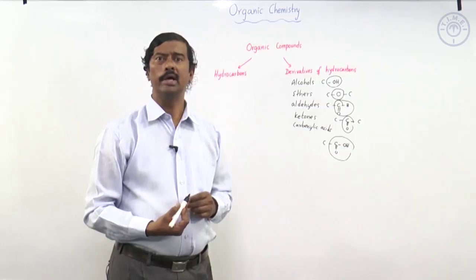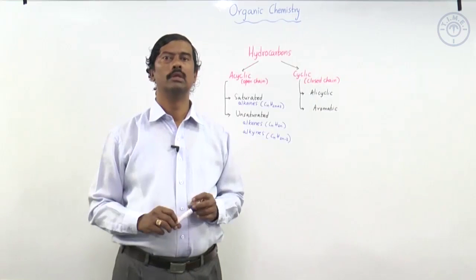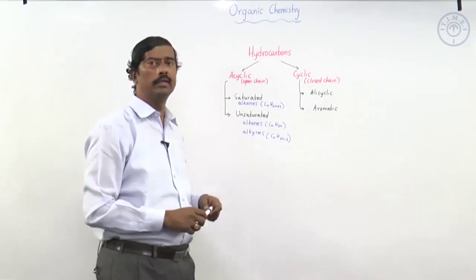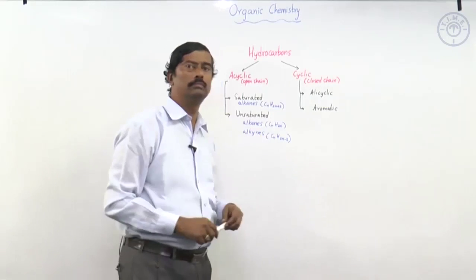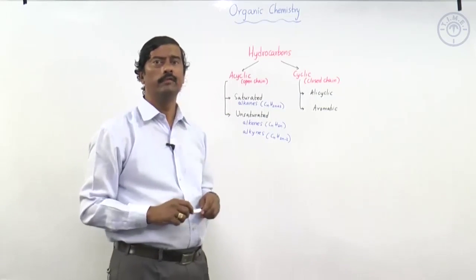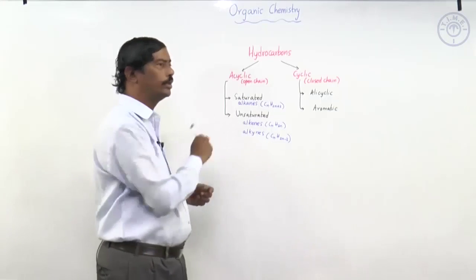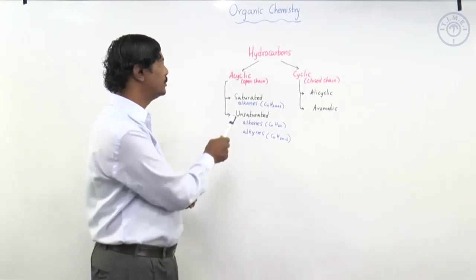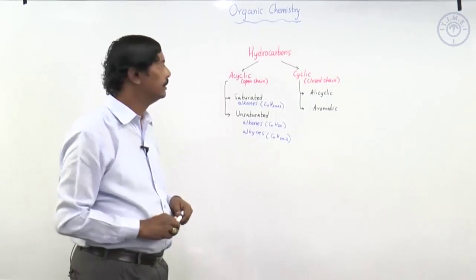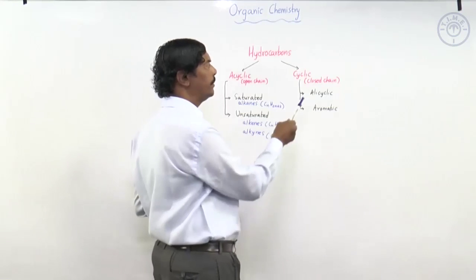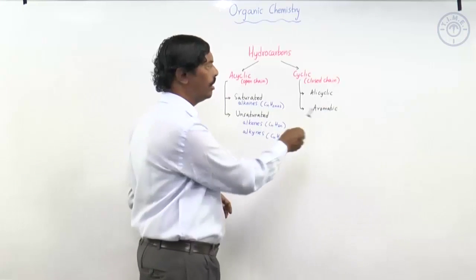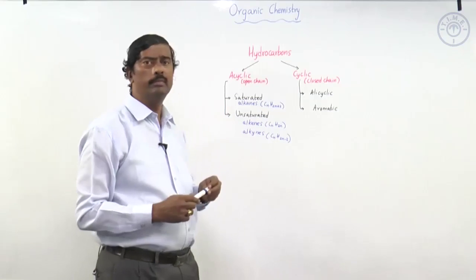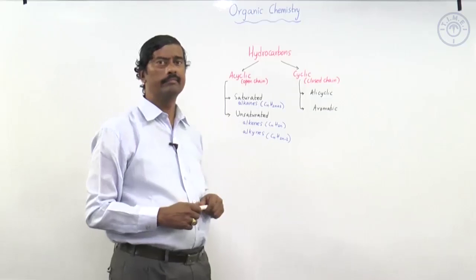Now, we will classify hydrocarbons further. Within hydrocarbons, we may have an open chain which is called acyclic, or a closed chain which is cyclic. Within acyclic, that is open chain, we may have a saturated type or an unsaturated type. Saturated means that only single bonds are present. In unsaturated, we may have multiple bonds. Then in cyclic, it may be either alicyclic or aromatic. Aromatic is a special kind of substance which has much different properties when compared to alicyclic.